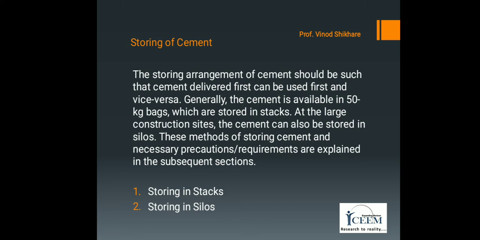Cement is supplied in closed tankers from the factory and pumped into silos directly from these tankers. Storing of cement in silos has the following advantages. The first advantage is that the cost of bulk cement per ton is less than that of bagged cement. The second advantage is that unloading of cement through a pumping arrangement directly into the silo is quite convenient and cheaper.